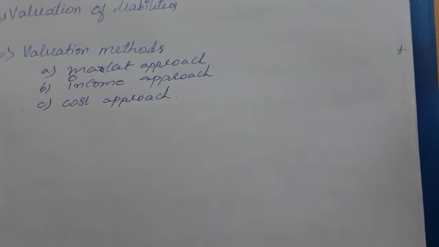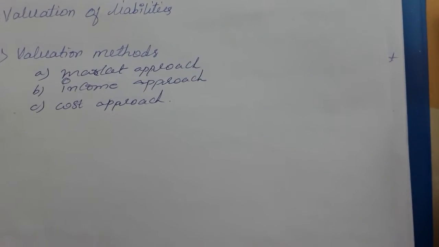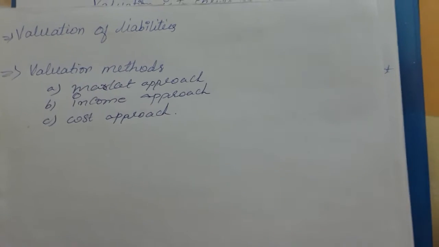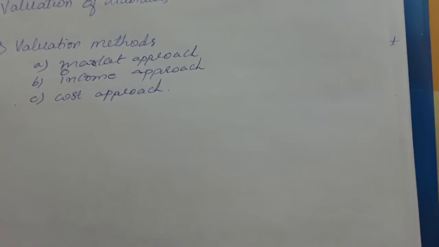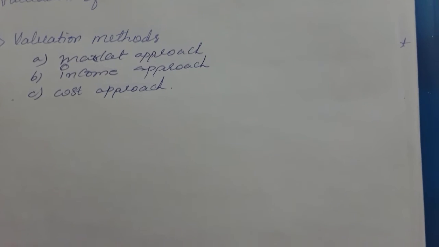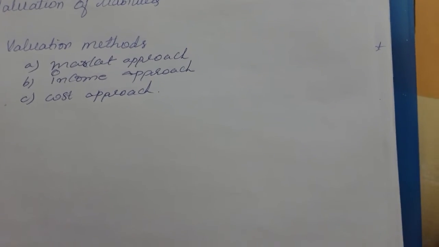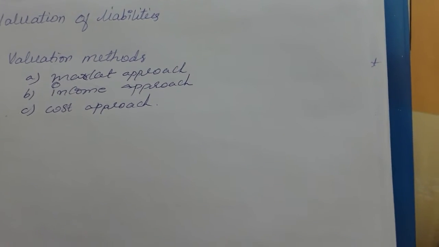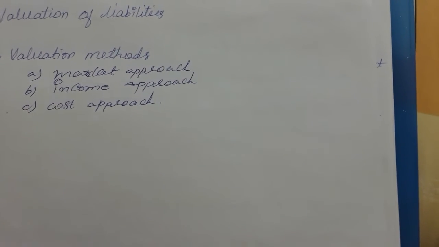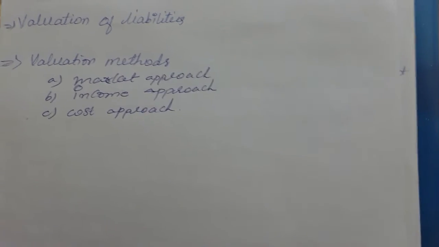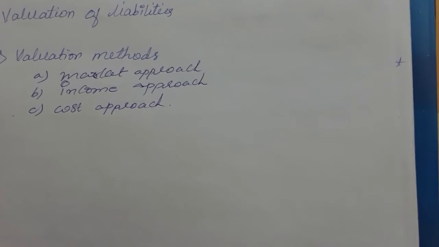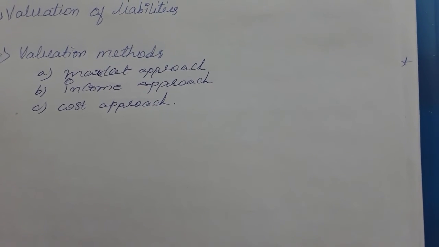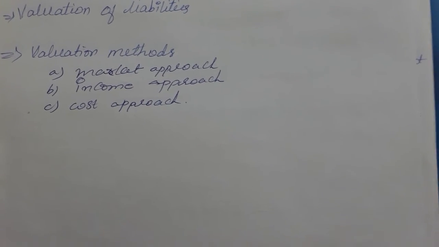So what might the liabilities include? The liabilities side of the balance sheet might include the equities, preference shares and reserves, all kinds of secured and unsecured loans, and also creditors. So these things will be included on the liability side of the balance sheet. So how can the liabilities be valued? For example, the amount may already be paid, but the interest rate keeps changing every now and then, so that can be changed accordingly.